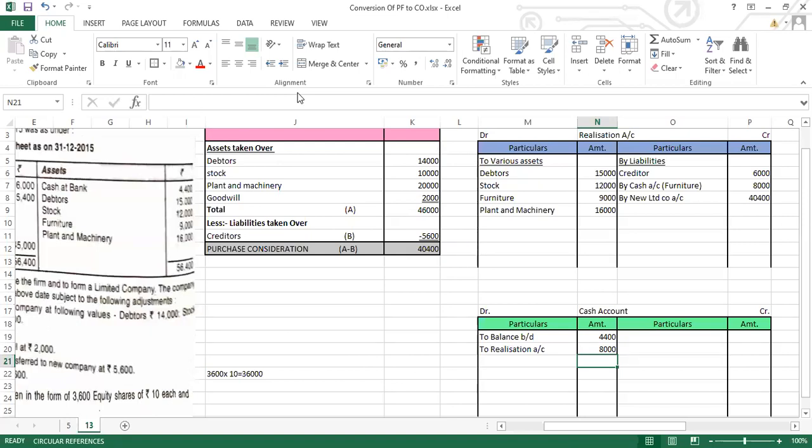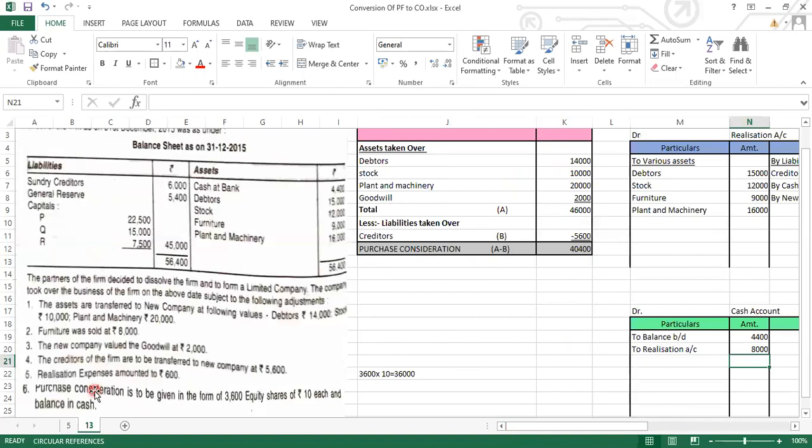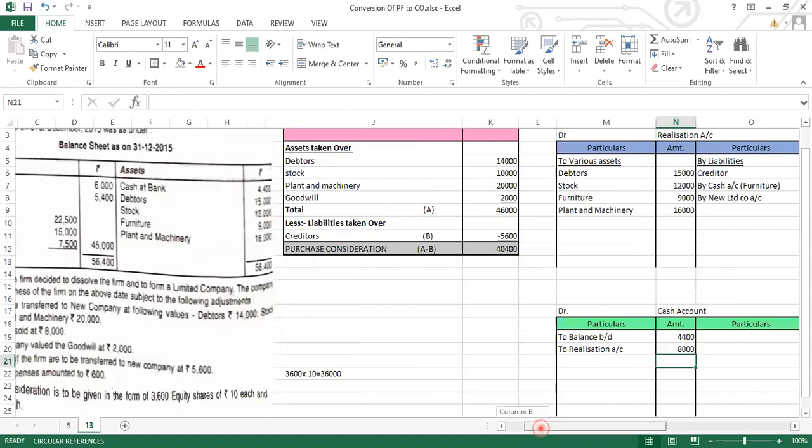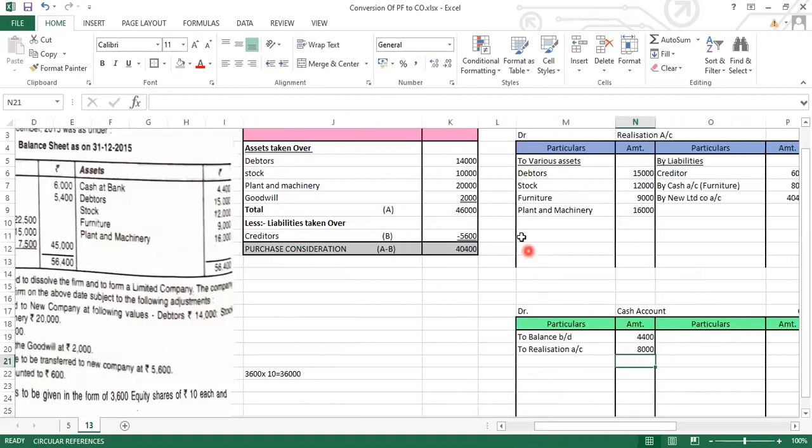Now next, see this one. Realization expenses amounted to rupees 600. So the journal entry for the same will be realization account debit to cash and bank. So let's write realization to cash bank, and the amount will be 600 rupees.